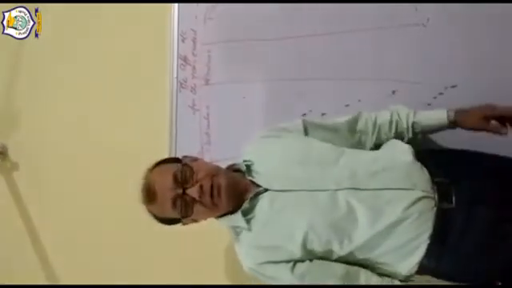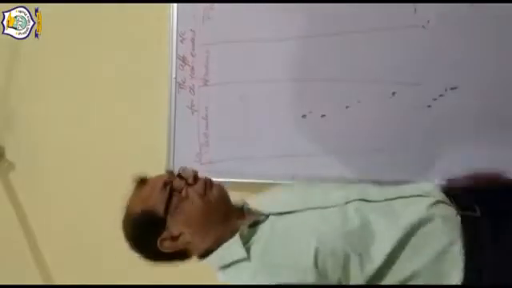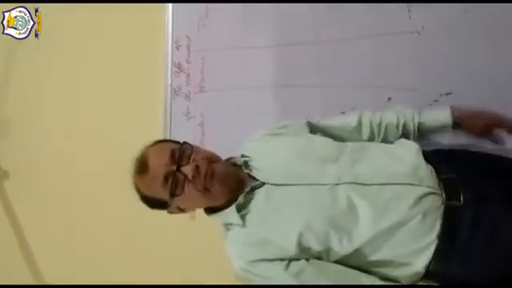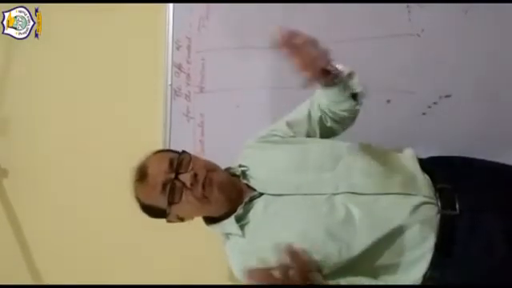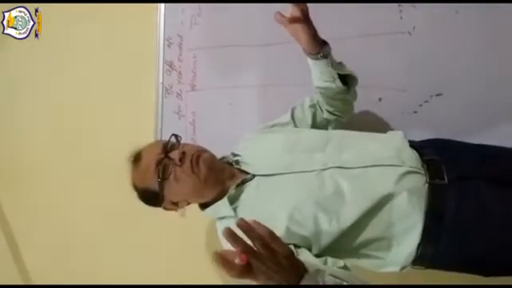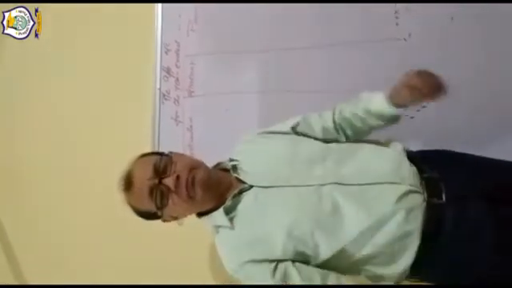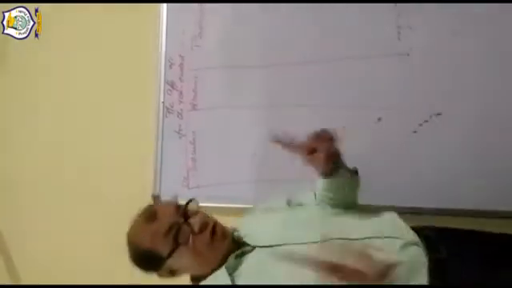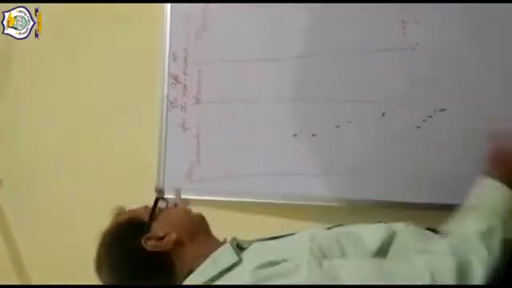3 partners, A, B, C. A is getting a salary of, say for example, 10,000 in a month. Interest on capital 6% per annum.